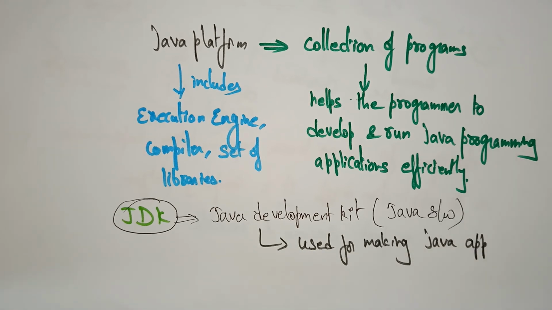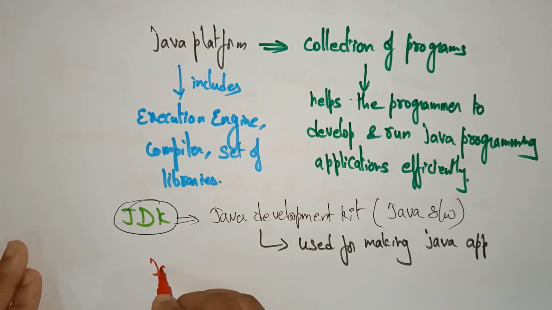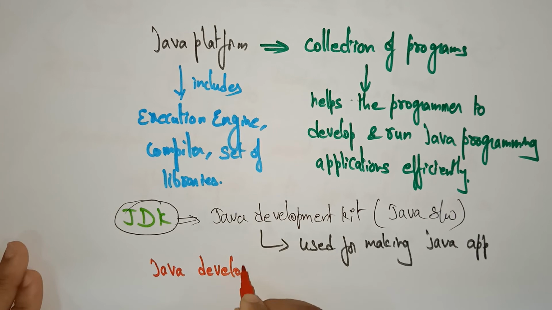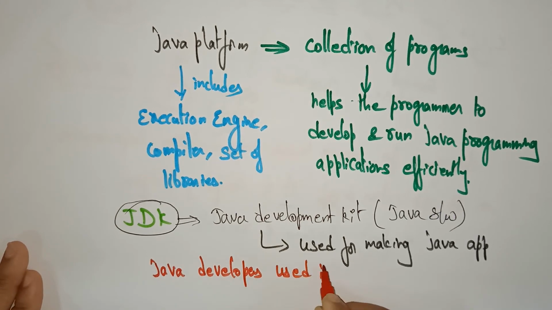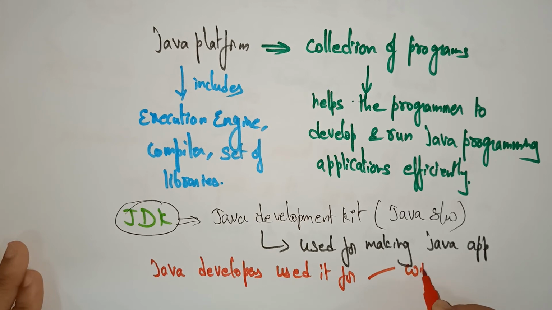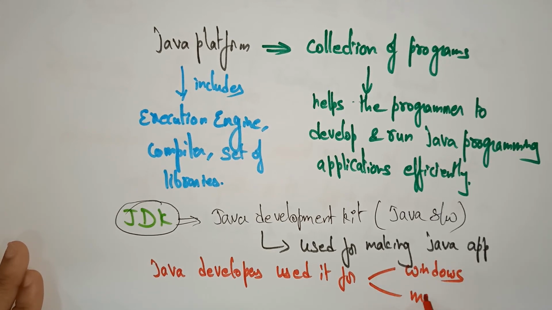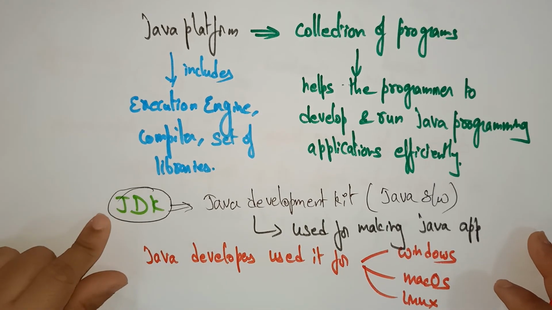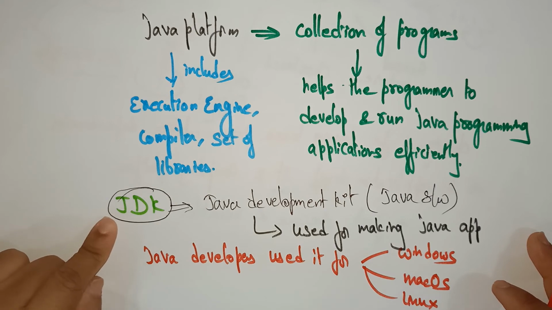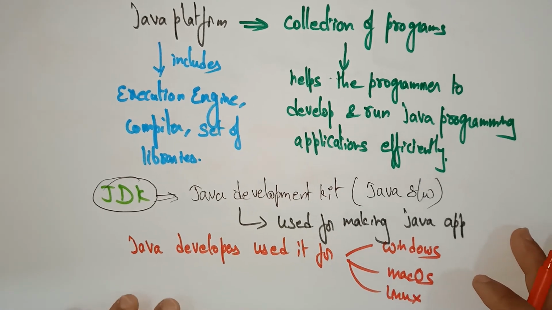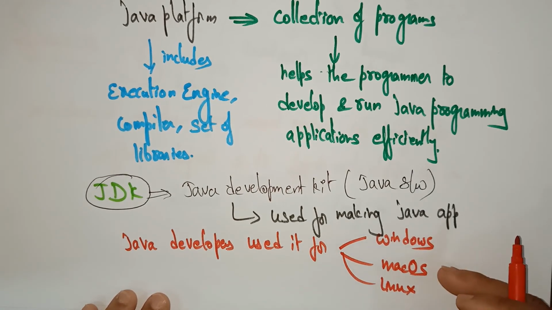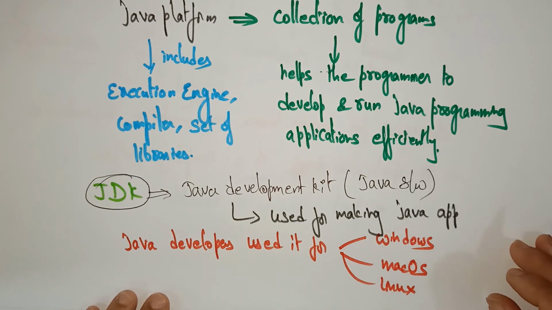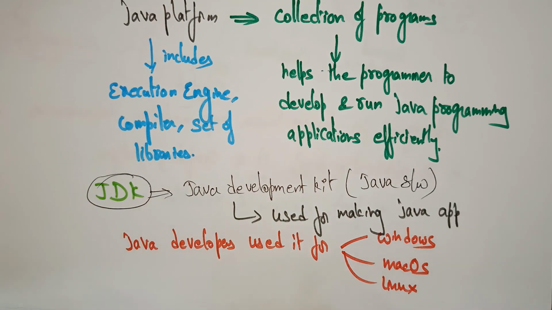The Java developers, meaning you are the Java developers, use it on Windows, Mac OS, and Linux operating systems. So Java developers use this JDK, Java Development Kit, for running Java applications. You can install this JDK on the Windows operating system, Mac operating system, and the Linux or Solaris operating systems. So the JDK helps them to code and run the Java program.